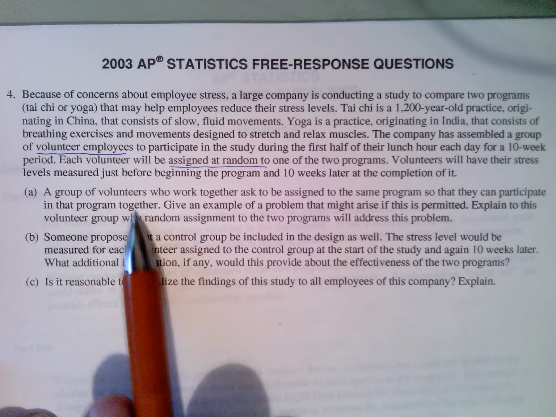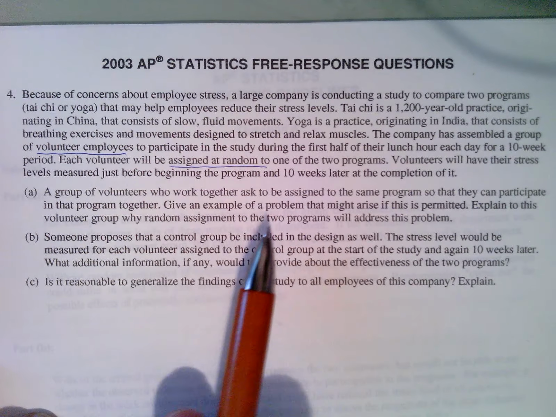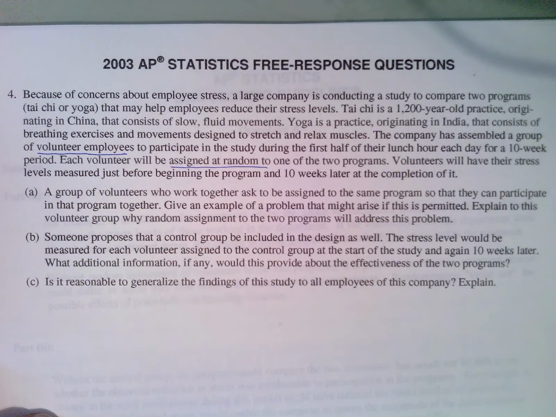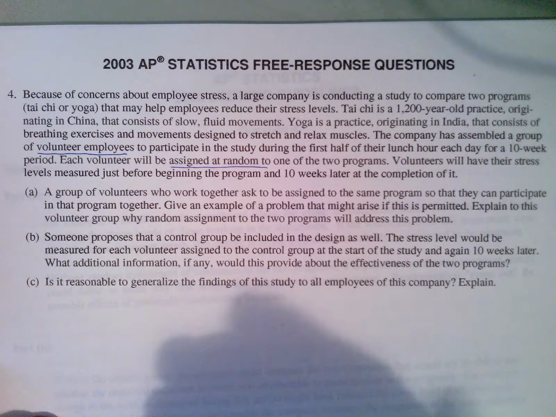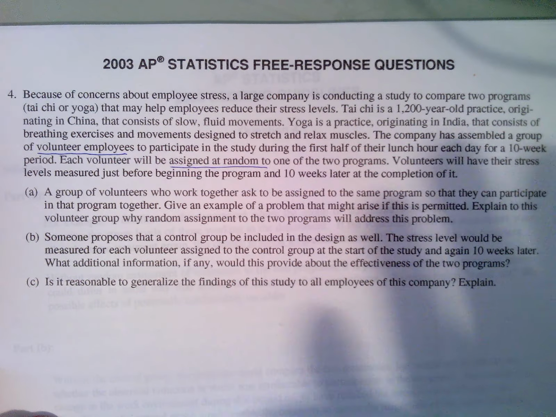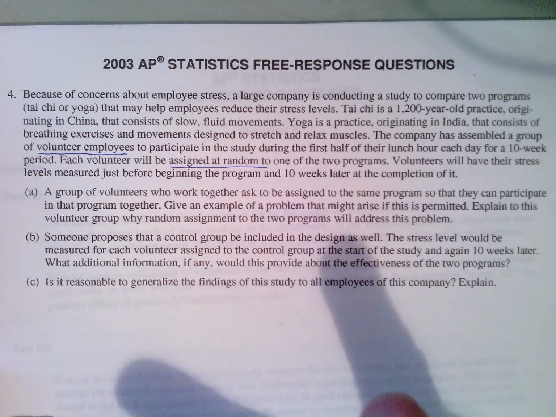And randomness is important so that all the confounding variables get evened out between the Tai Chi and the yoga. If we randomly assign the people to the different programs, then some people from one department will be doing both, and some people from a different department will be doing both, and some women will be doing both, and some men will be doing both, and some people who like this stuff will be doing both, and some people who have never done it before and this is their first time will be doing both, right?